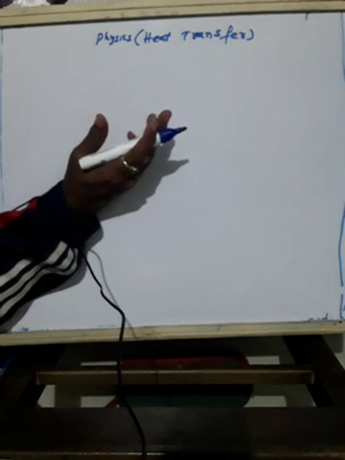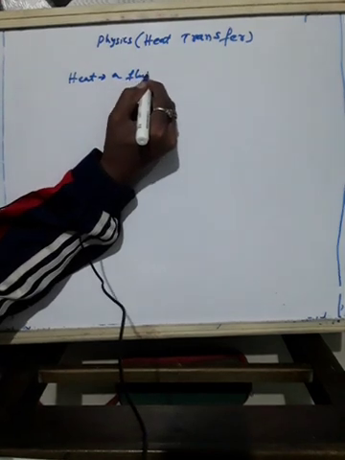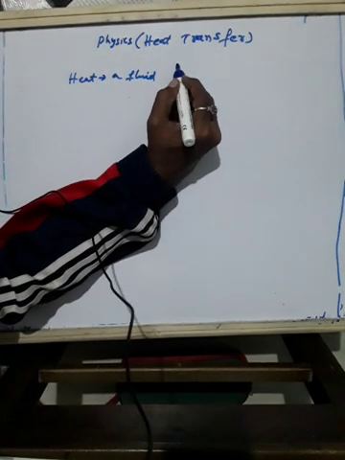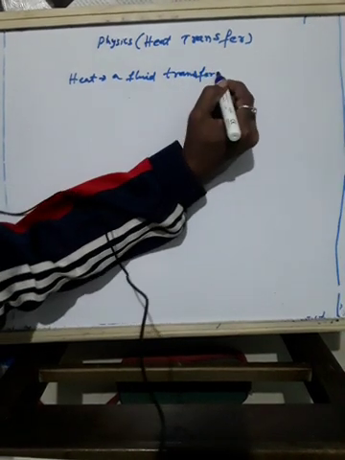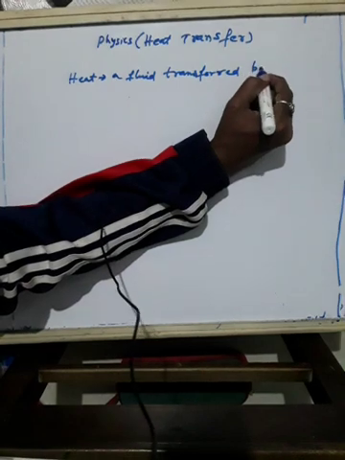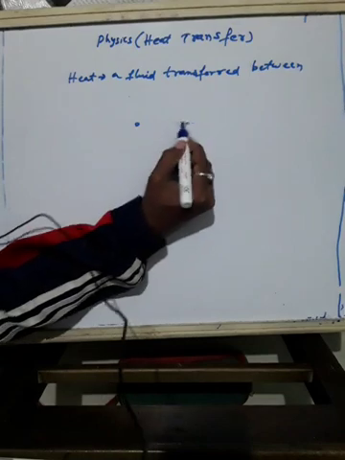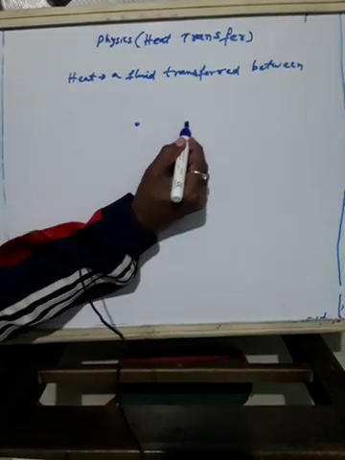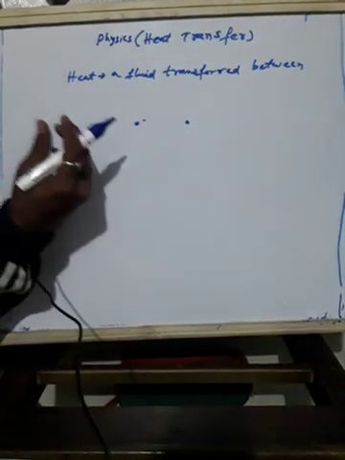Earlier it was thought that heat was a fluid that was transferred between objects of different temperature. Heat was thought to be like a fluid, like a liquid, transferred from one fluid to another fluid.